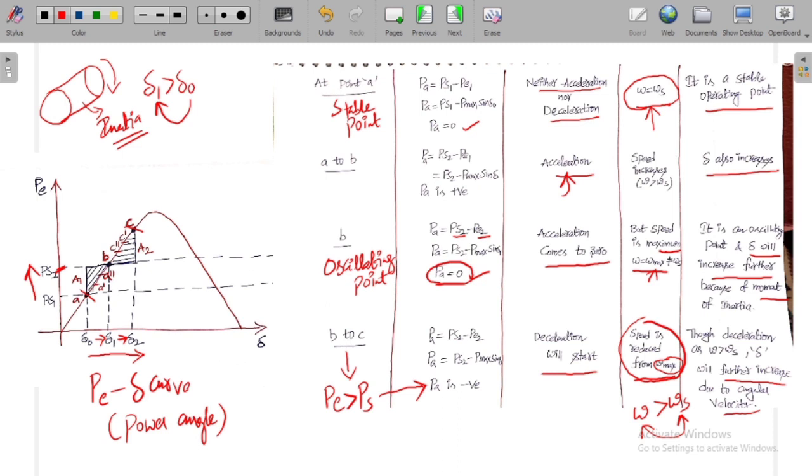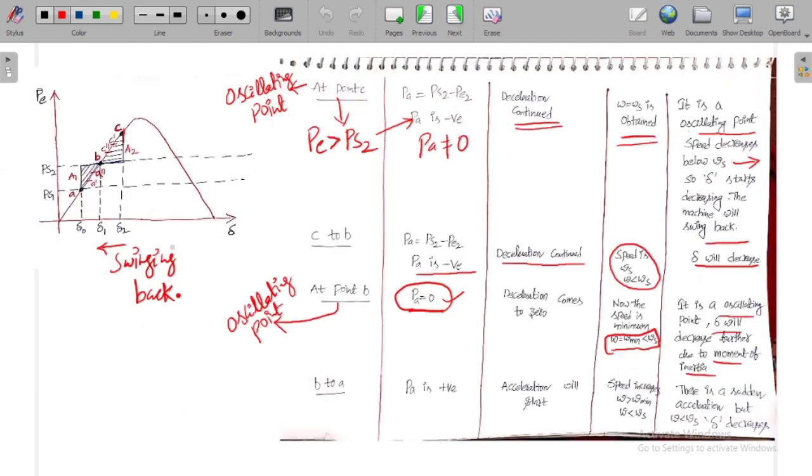During the backward movement, during the forward movement, in both the movements, the accelerating power is 0, but due to moment of inertia, during the forward movement, the delta increases further from B to C. During the backward movement, the delta again reduces from B, and from B it reaches A. In this region, you have Pa as positive.